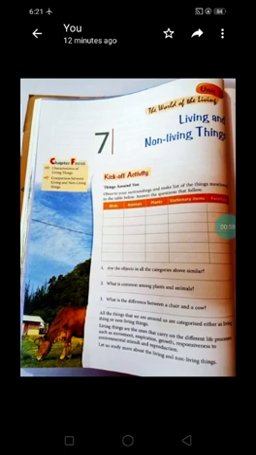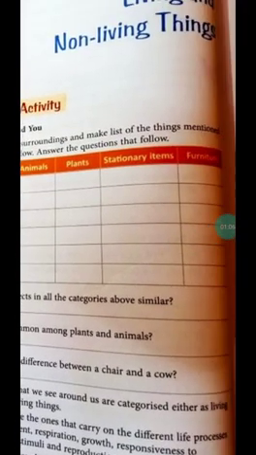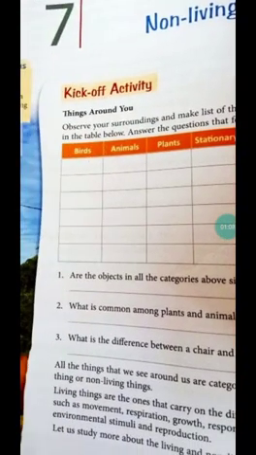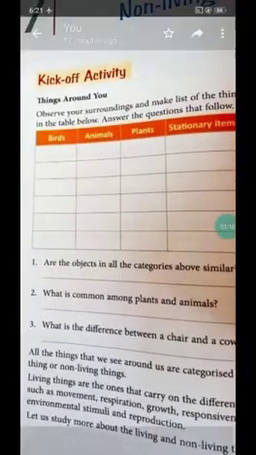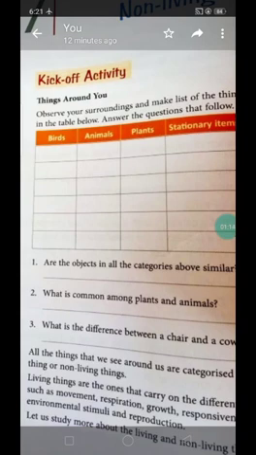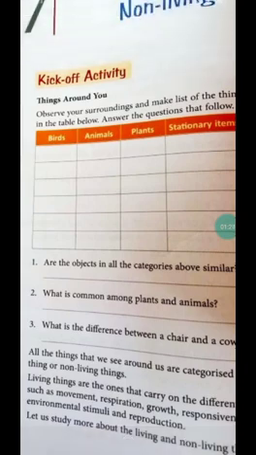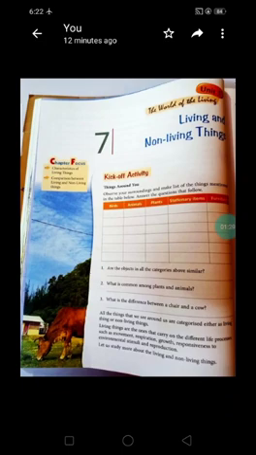Observe your surroundings and make a list of things which you find. Make the list of things mentioned in the table and answer this question. Do all the objects categorized have similar properties? No. Why? Some are living things and some are non-living things. What is common among plant and animal? Both are living things. And what is the difference between chair and cow? Chair is a non-living thing and cow is a living thing.